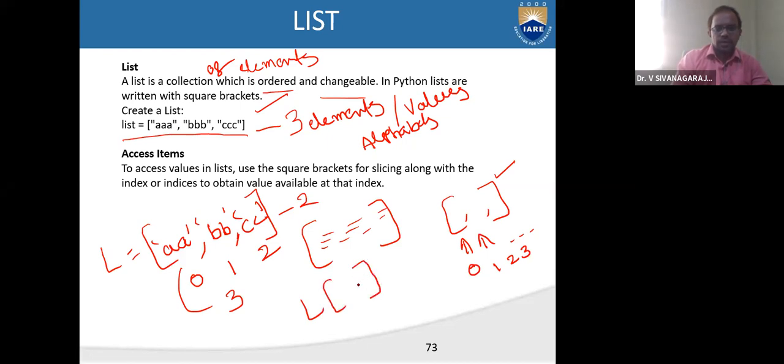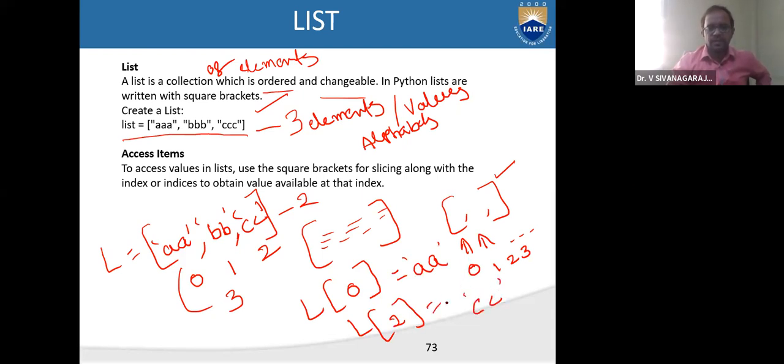You can get the first value, that is the first indexing, nothing but 0, L of 0. What is L of 0? It is equal to AA. L of 0 will be AA. Similarly, if you want to access the next element, it will be L of second element, let us say. It will be your CC. Second element in the sense third one.